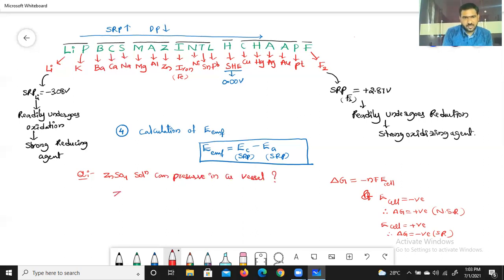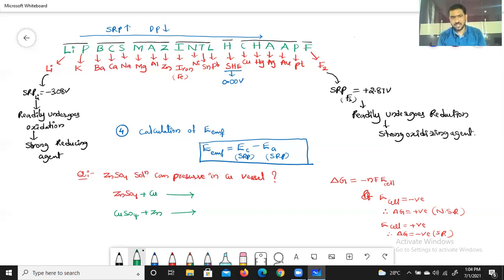So zinc sulfate, based on the question given, reacts with the copper. Then the next one, copper sulfate reacts with the zinc, which is possible, that we have to find out first. Actually, this is related with the redox reaction.